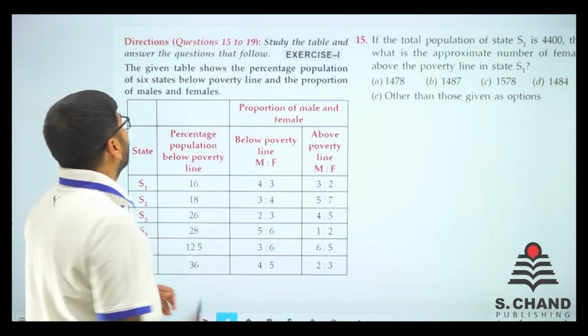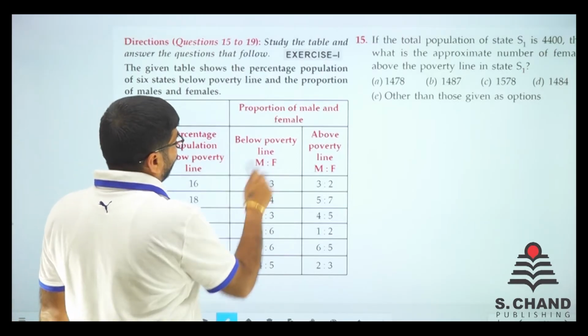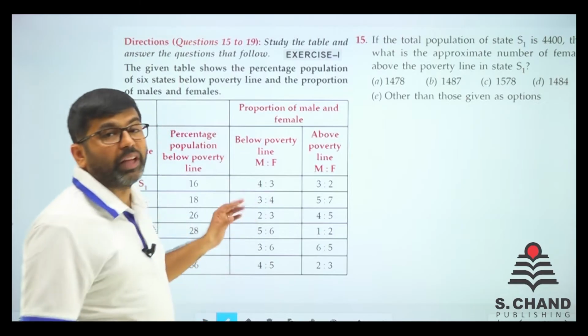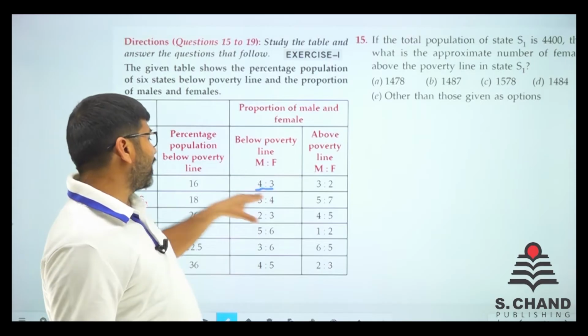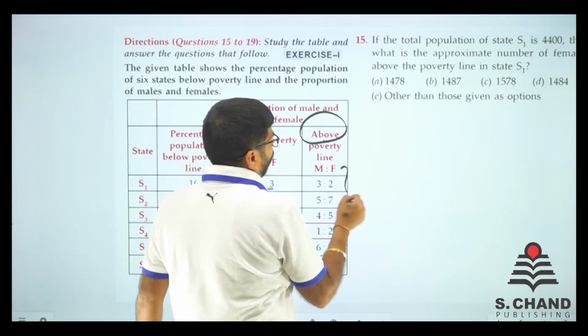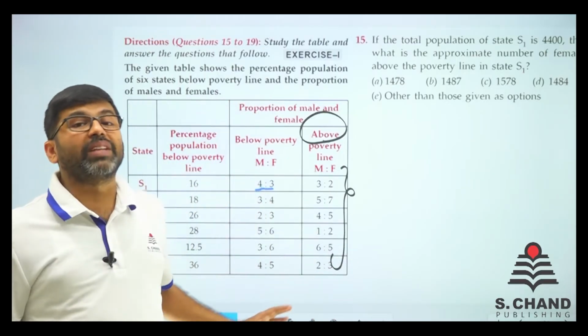And the proportion of males and females. Among those below poverty line, the ratio of male to female is 4:3, then 3:4, then 2:3, and for those above poverty line the ratio is also given. So both the ratios are given.